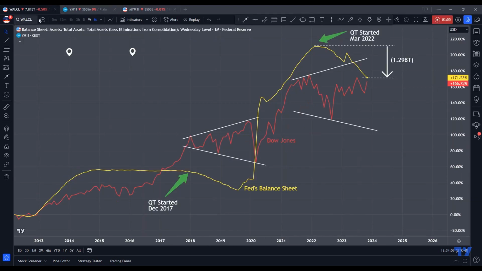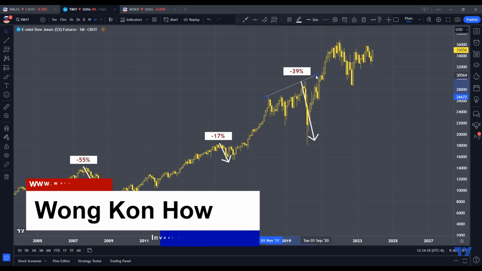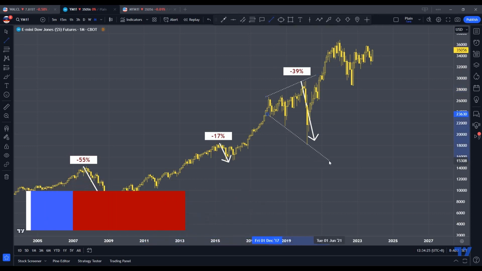Let's recap again that QT started at the end of 2017 or the beginning of 2018, and in 2018 the whole stock market went into huge volatility, as we could see here.